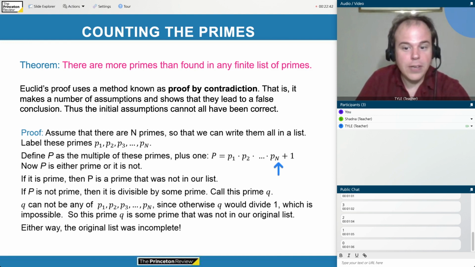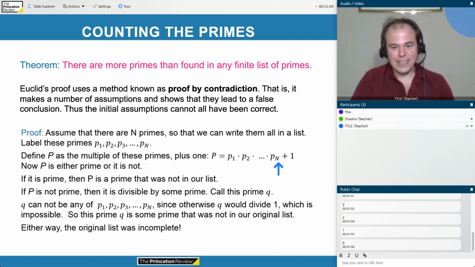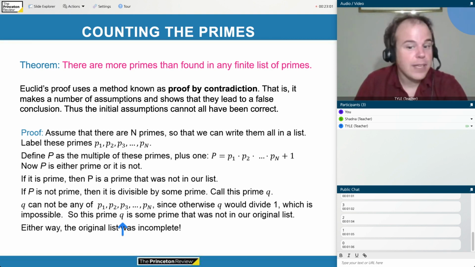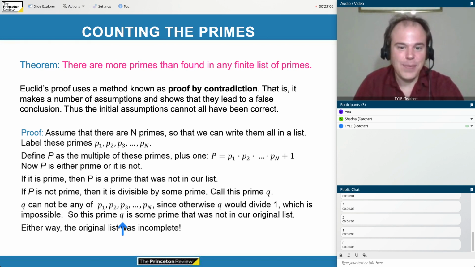So this prime Q is some prime that was not on our original list. So either way, the original list was incomplete. Either P was prime, and P wasn't on our list, or else Q was a prime divisor of P, and we know that none of the divisors of P are in our list. So either way, we have a new prime. And this proves that the original list was incomplete.